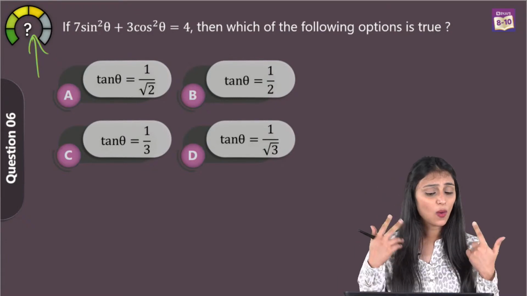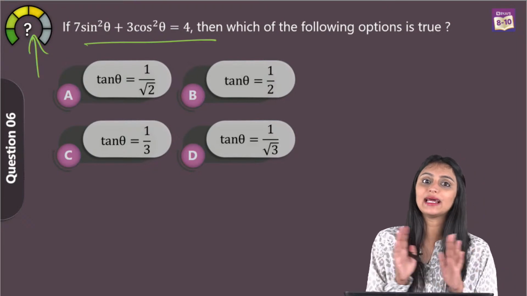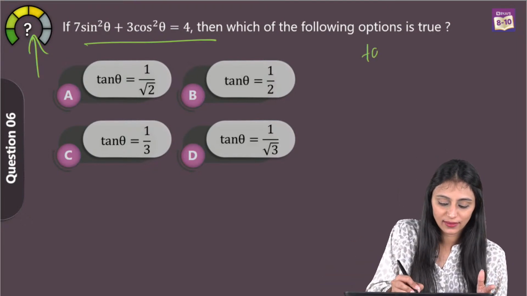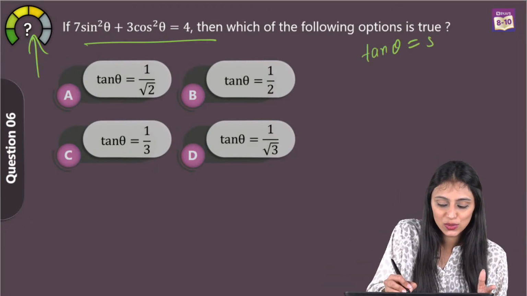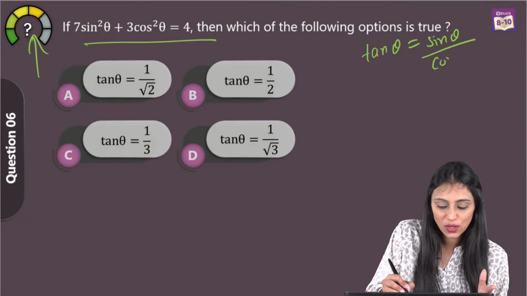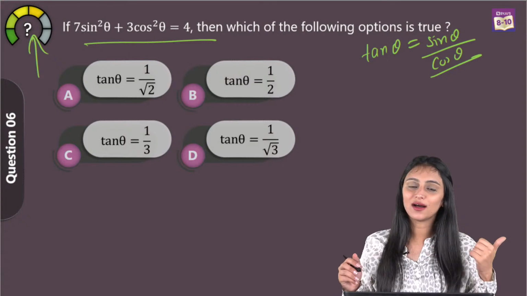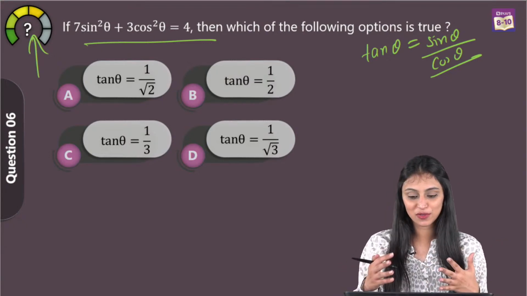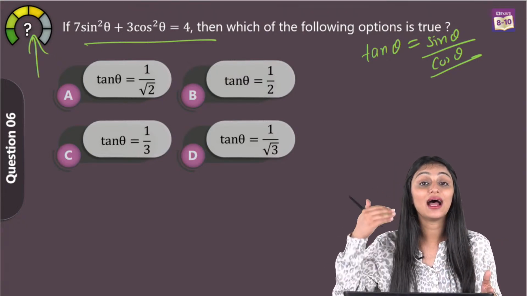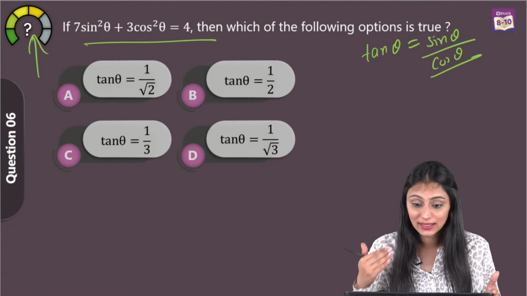So somehow I'll try to change this in tan theta. We know one thing, that tan theta is actually equal to sine theta by cos theta, correct? So cos theta should be in the denominator, just like a question that we discussed a couple of minutes before. To convert into tan theta, I divide by cos theta, right?